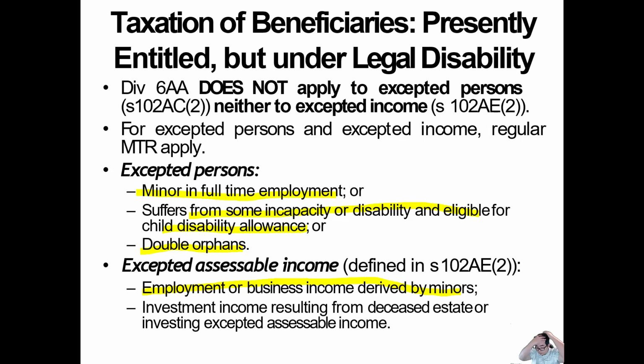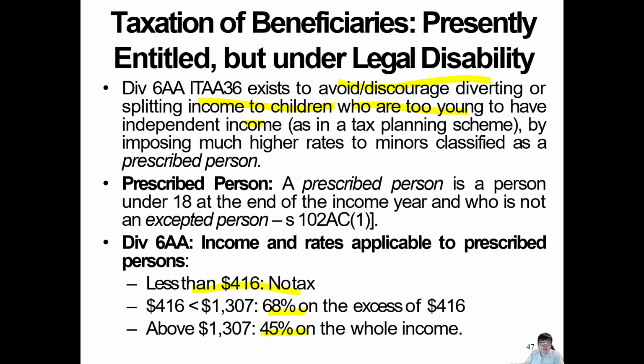Who is a minor working full time? Some 16 year olds decide not to go on with high school. Some kids don't want to go to high school. They finish high school and instead of going to uni, they just work full time. So they will be eligible to receive all of this and don't get penalized. And also a double orphan, who doesn't have mom and dad, will be fine as well. Also excepted assessable income here: investment income derived from a deceased estate. So you don't have to pay this rate if you are one of these.